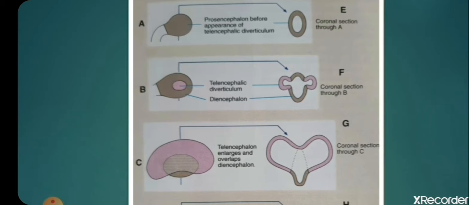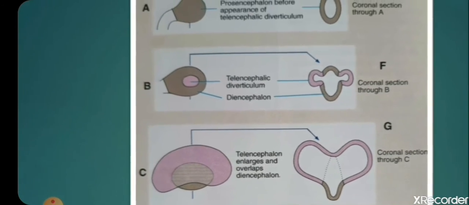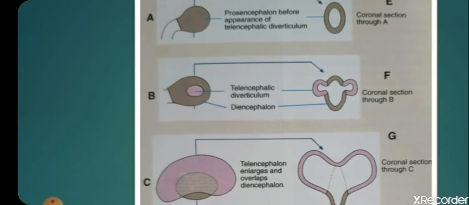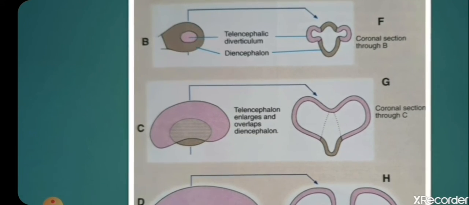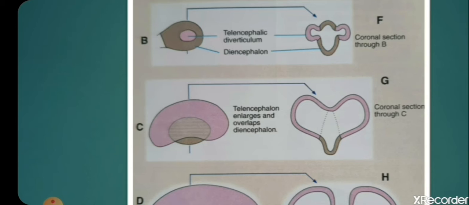So you can see the cavity within that. Then later the telencephalic diverticulum grows and grows and it outgrows or overhangs the diencephalon. So this telencephalon is your future cerebral hemispheres. It overhangs the diencephalon, and that's how your thalamus, hypothalamus, everything is sandwiched between your cerebral hemispheres and comes to lie in the midline.